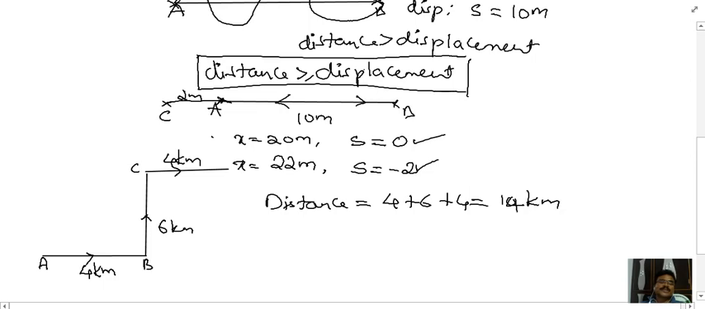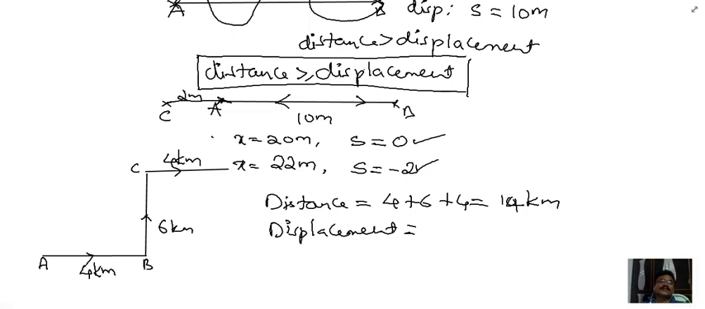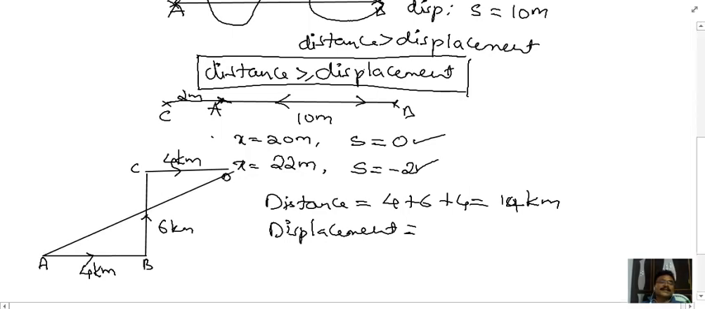But what about displacement? I told you it is the shortest distance between the initial and final position. The initial position is A and the final position is D. So what you need to do is join A and D directly. This is the joined line.